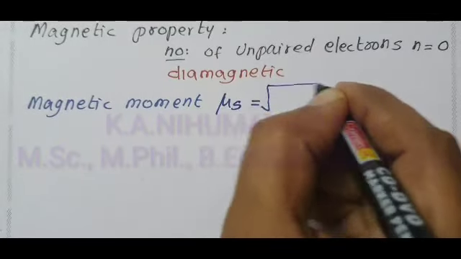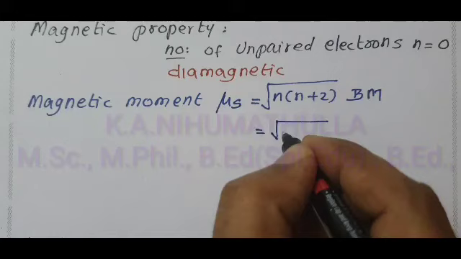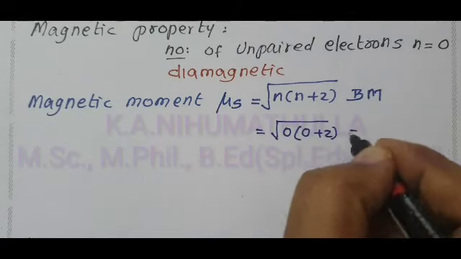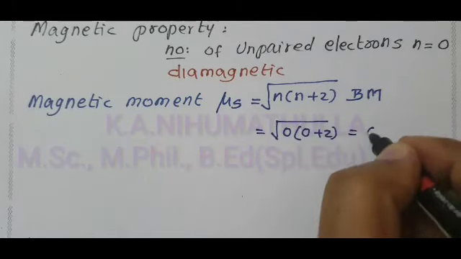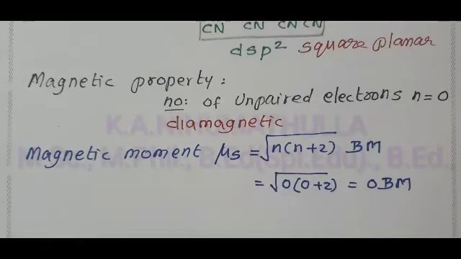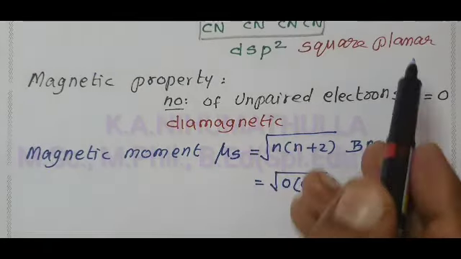The unit of magnetic moment is Bohr magneton. The n value equals 0. Therefore, substituting, root of 0 into 0 plus 2 equals 0 Bohr magneton.